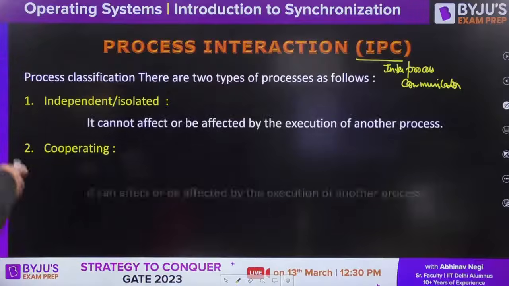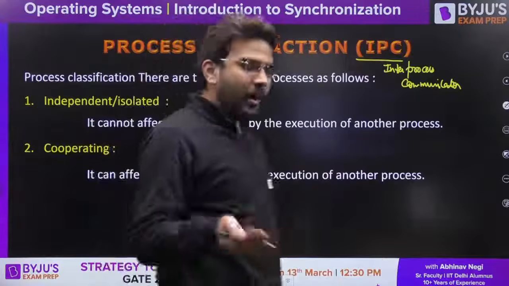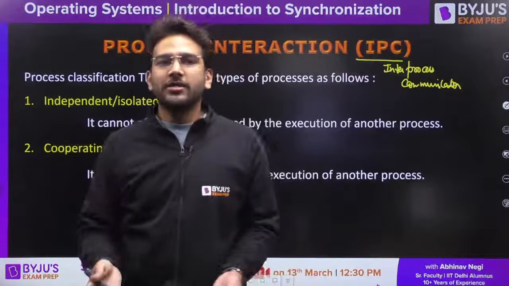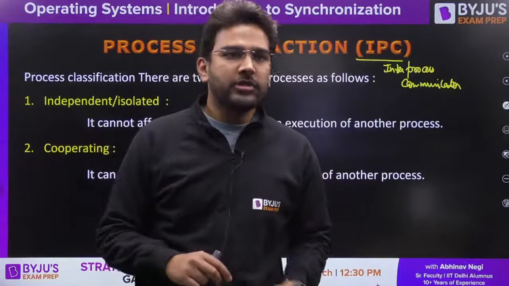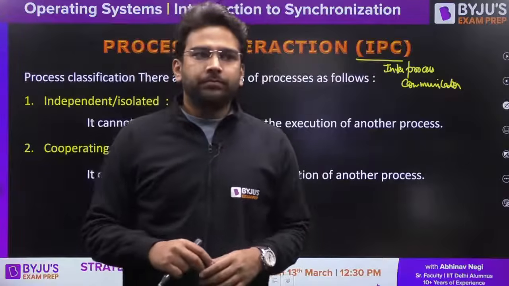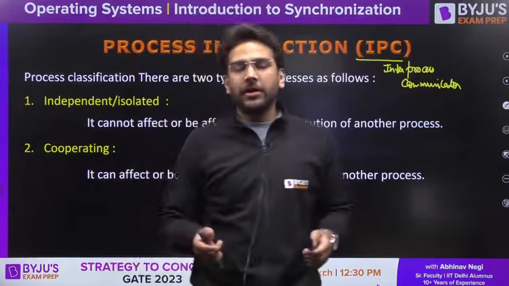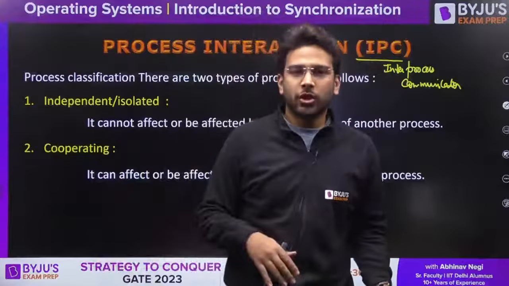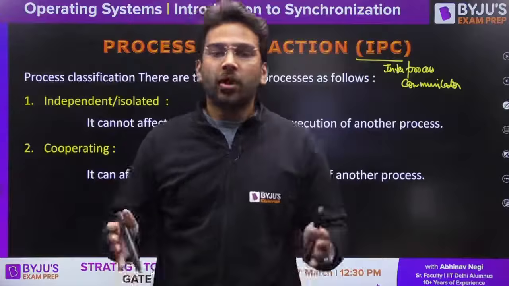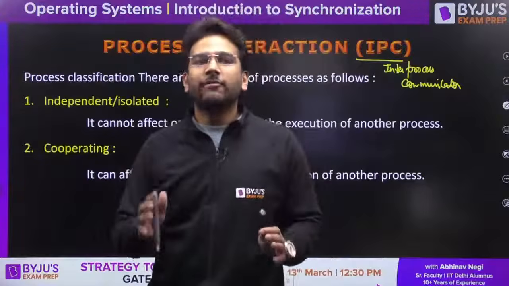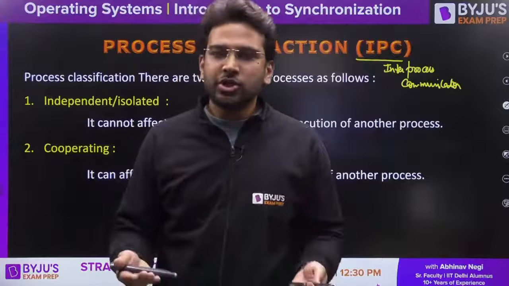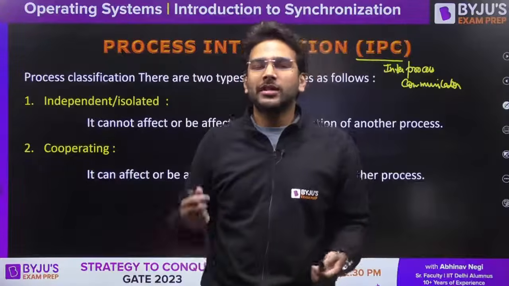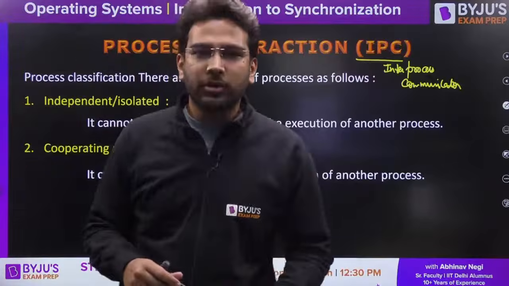Now if I talk about cooperating processes, basically one process can affect the result of another process also. In case of cooperating processes, one can impact the result of another process, and similarly vice versa is also possible. We call those processes cooperating processes because they have something shared, you can say shared memory or some shared resource that is going to be accessed by both the processes.